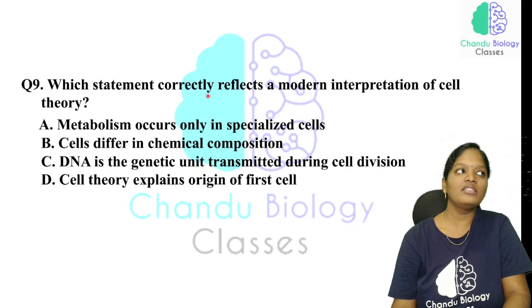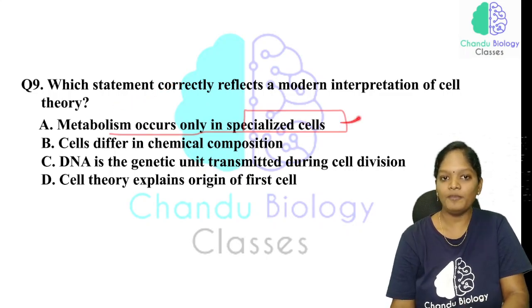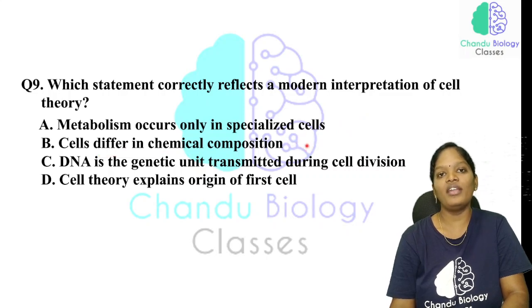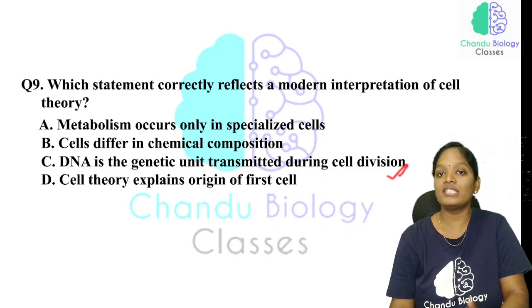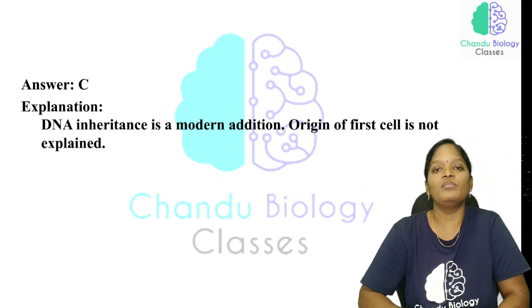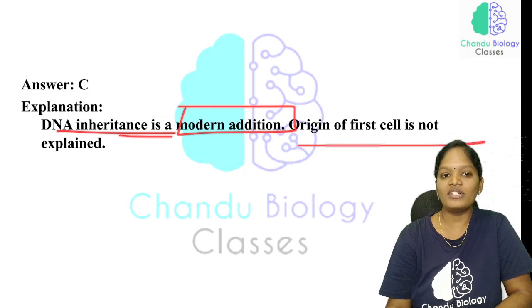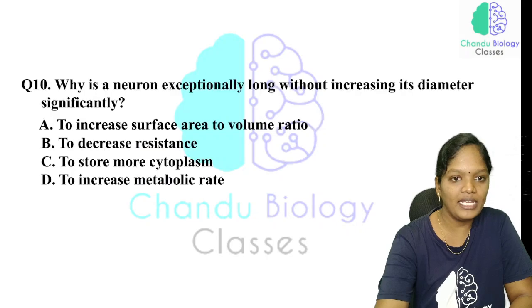What about the first statement, that metabolism occurs only in specialized cells? Is it right? No, metabolism occurs in all cells. Cells differ in chemical composition is also a wrong statement. DNA is the genetic unit transmitted during cell division; of course, that is a right interpretation. Cell theory doesn't explain the origin of the first cell, so the correct answer is option C. DNA inheritance is the modern addition. The origin of the first cell is not explained even in the modern cell theory. So this is an important statement. Kindly take note of it.